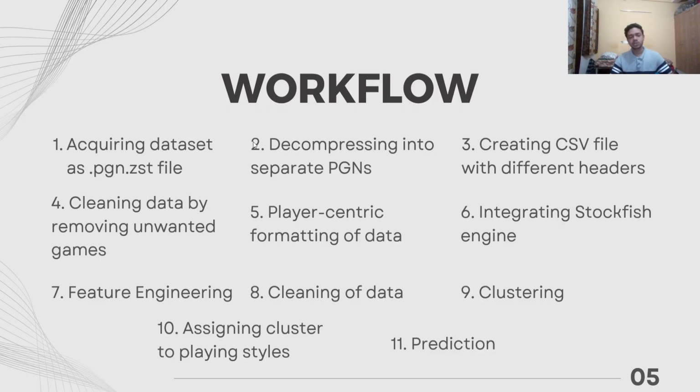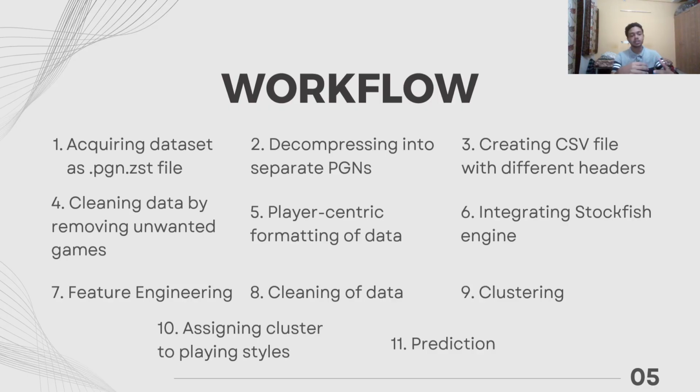The second step was to decompress the ZST file into separate PGNs. The third step is to update these PGNs as data into a CSV file. And the next step is to clean this data to remove unwanted games. As I said, for example, I removed the games that were of shorter formats.